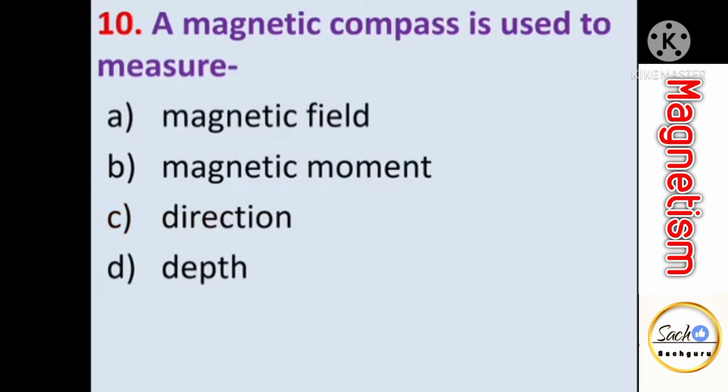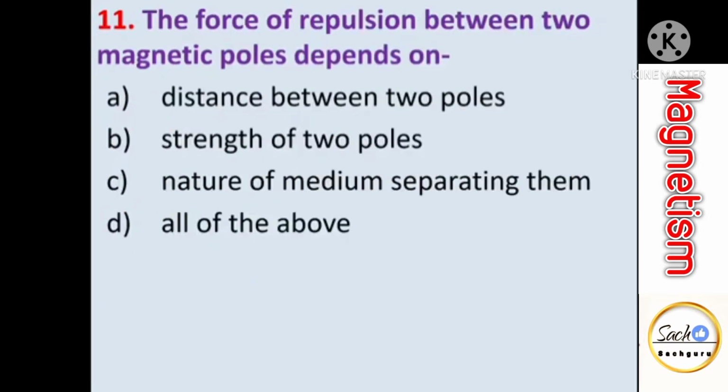A magnetic compass is used to measure. So whenever a bar magnet is freely suspended, it always shows a north-south direction, and that's why a magnetic compass is used to measure direction. The force of repulsion between two magnetic poles depends on. We have seen from Coulomb's law of magnetism, the force of attraction or repulsion is directly proportional to strength of two poles and inversely proportional to square of distance between two poles. Also it depends upon the medium in which the two poles are kept. So the option here is all of the above.